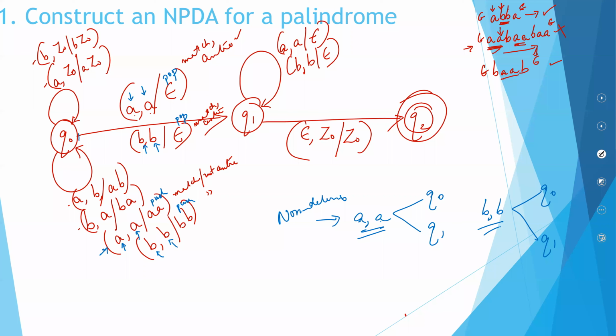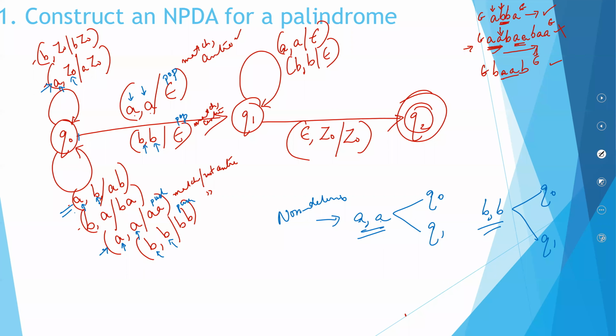Now you might have a doubt. Look here, A, Z0. In pushdown automata, when you think of the input, you not only think about the input, you even think about the top of the stack. So this is completely different. This is A Z0.